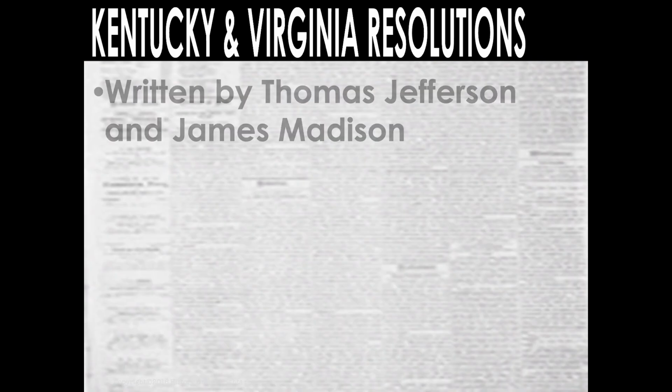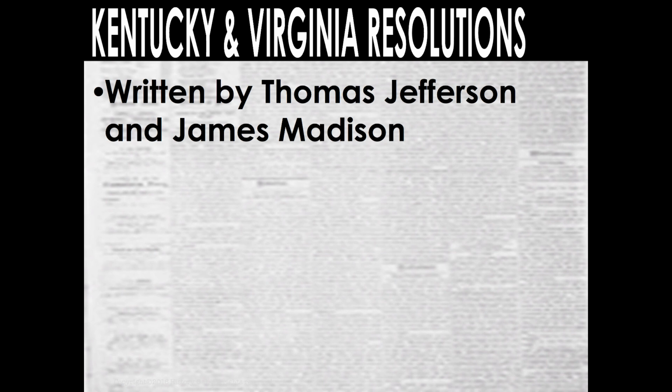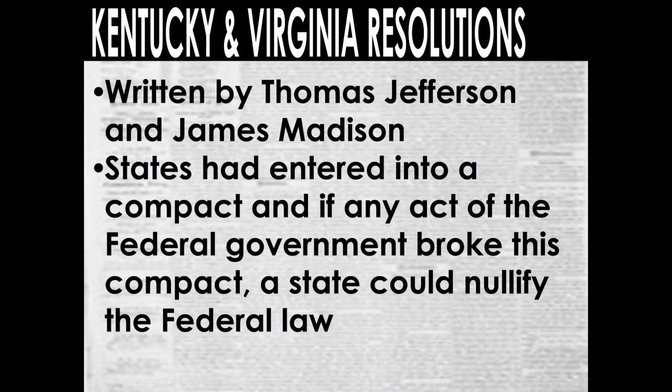So there were some resolutions. There's the Kentucky and Virginia Resolution, written by Thomas Jefferson and James Madison. We all know those fellows. It basically states that the states had entered into a compact, and if any act of the federal government broke this compact, a state could nullify the federal law. Nullify just means make it obsolete. Both of these presidents were actually from Virginia.